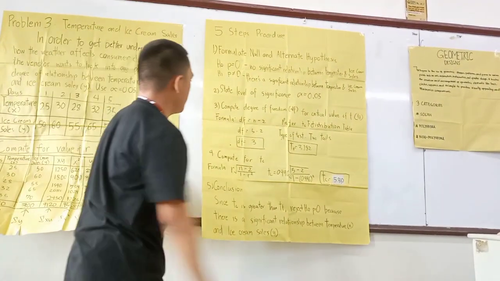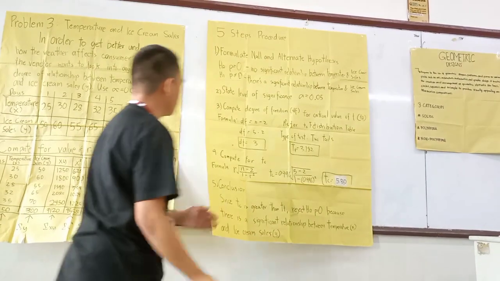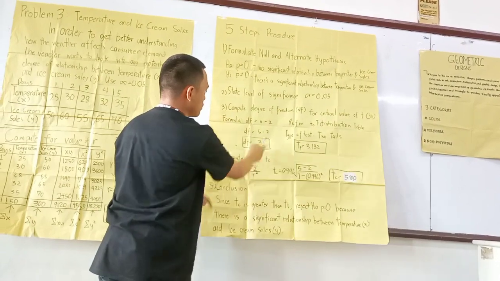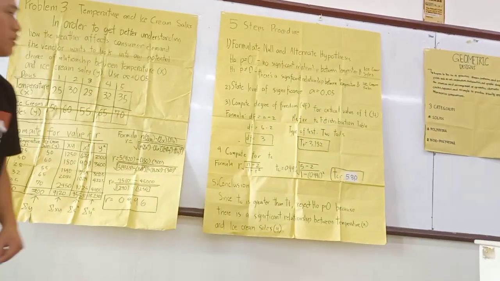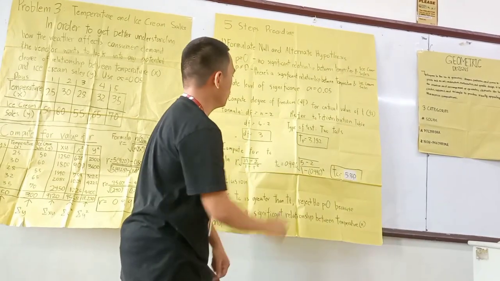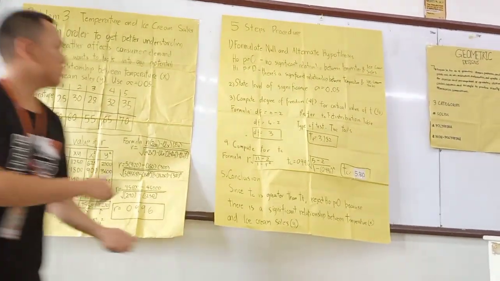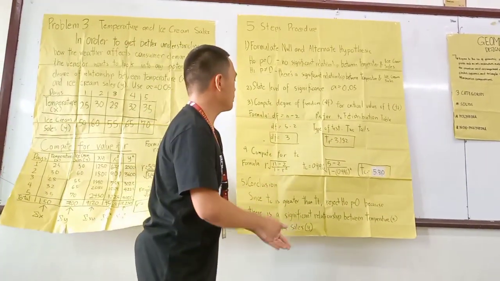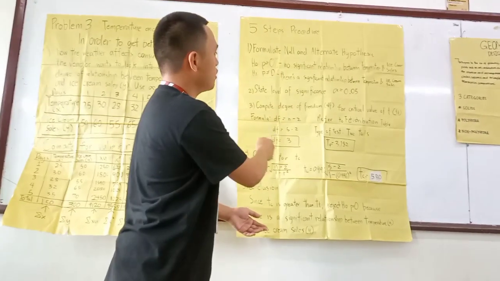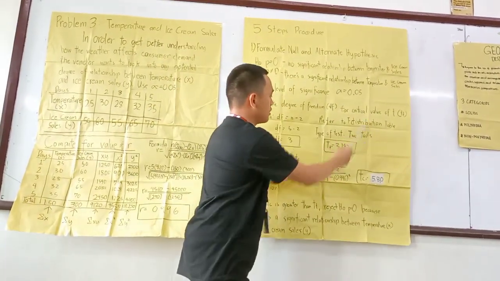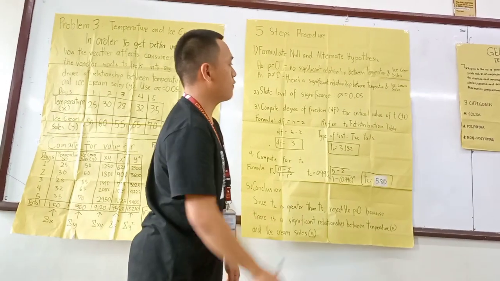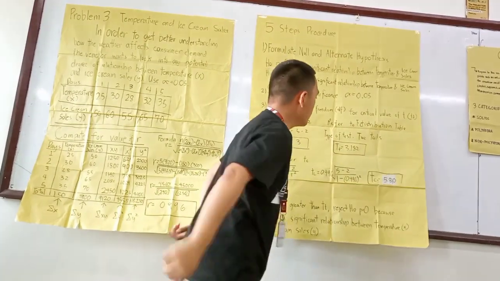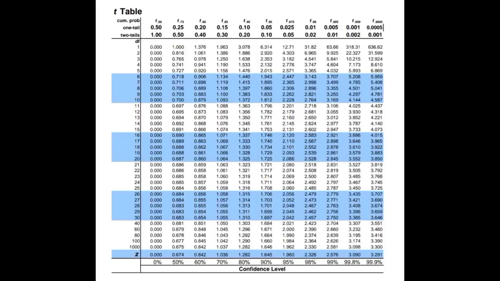So the formula, again, is n minus 2, which is 5 minus 2. So our degree of freedom is 3. By referring to the t distribution table, it is important to remember that the degree of freedom is 3 and the type of test is two-tailed, in order to find the critical value of t. By finding it, you can see it's 3.182.